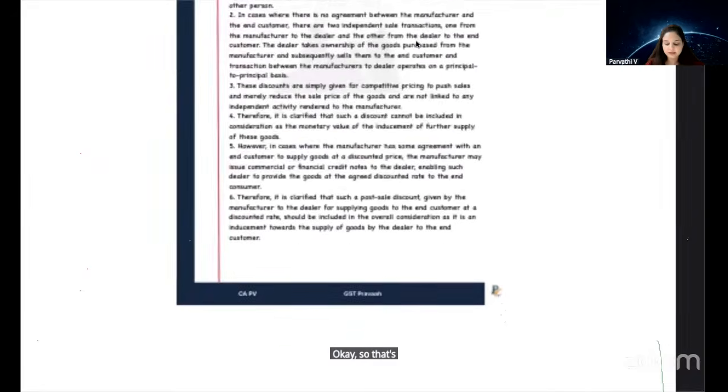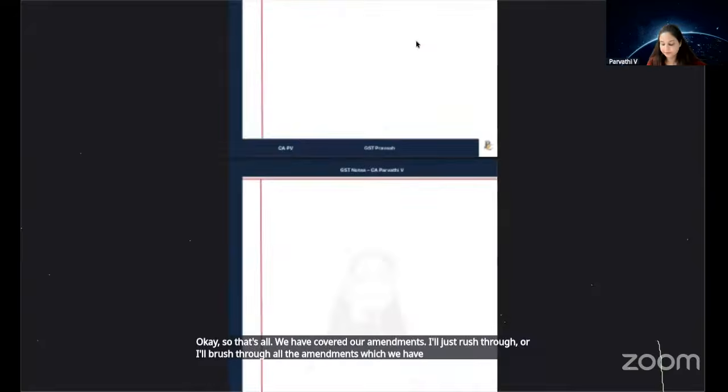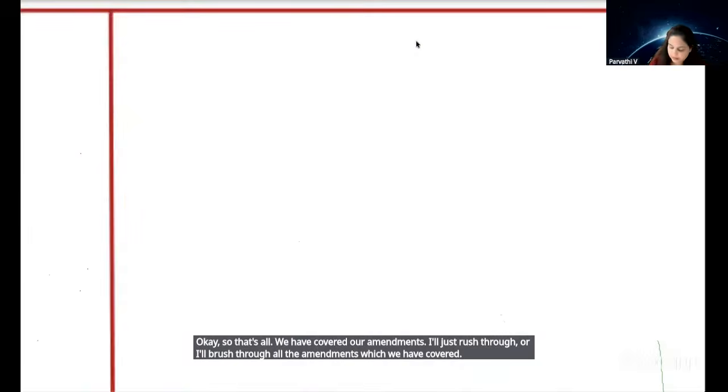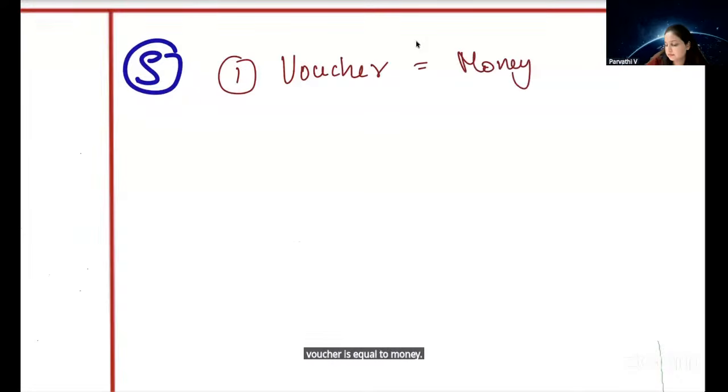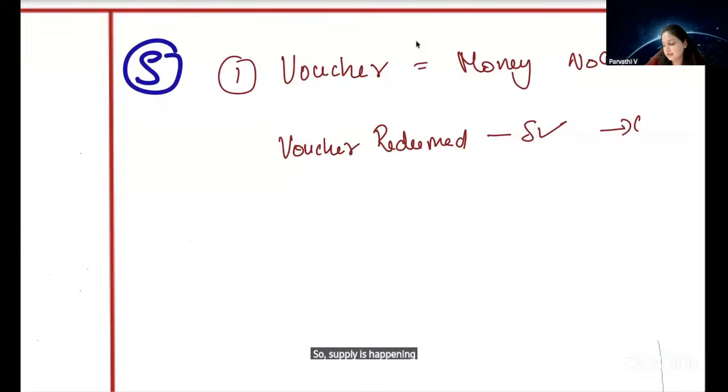We have covered our amendments. I'll just brush through all the amendments which we have covered. Supply chapter. What is the amendment? First amendment, what is it? Voucher is equal to money. No GST. Voucher redeemed, so supply is happening, GST is applicable. Voucher expired.